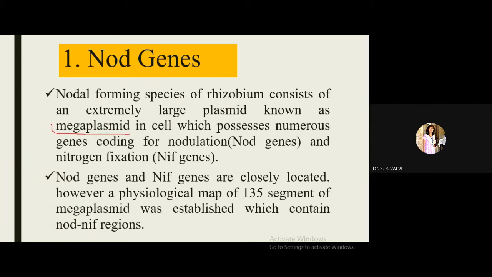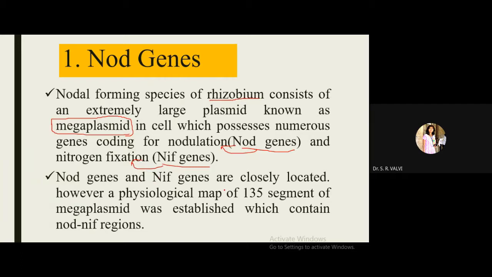Mega means a bigger plasmid, an extremely large plasmid present in a Rhizobium species, and this megaplasmid possesses which genes? NOD genes and NIF genes. NOD genes for nodulation, NIF genes for nitrogen fixation.